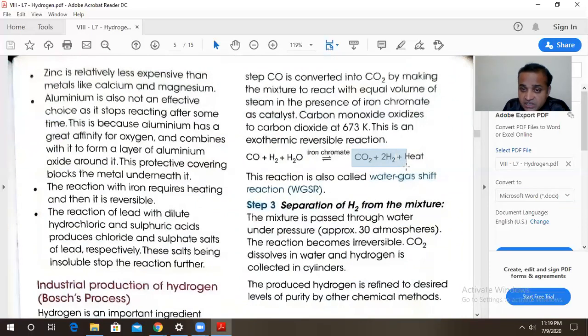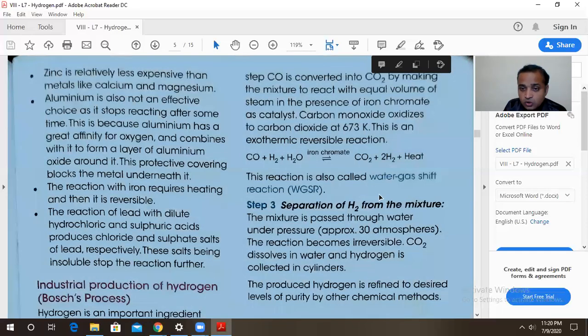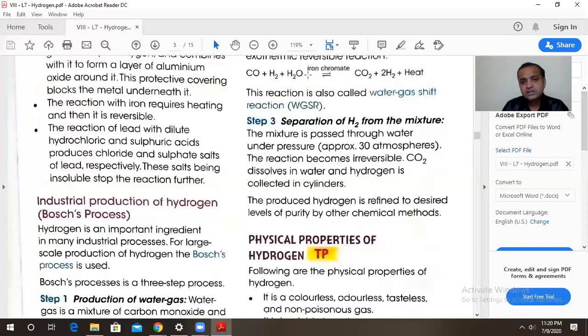And now your mixture contains CO2 and H2. This reaction is also called the water gas shift reaction. Now the third step, we are going to separate H2 from the mixture. Which mixture? CO2 and H2. So dear friends, separation of hydrogen from the mixture of CO2 and H2.